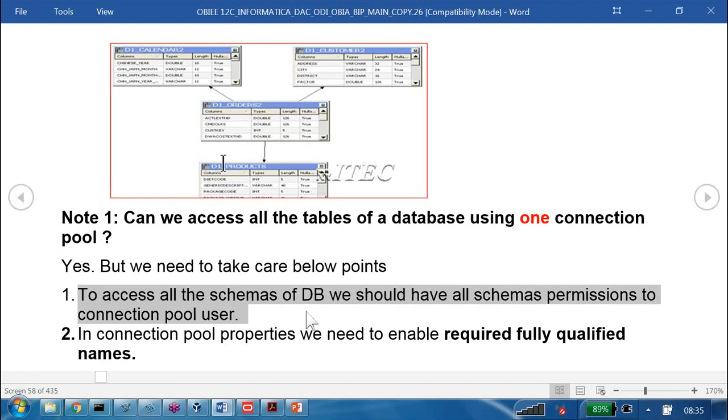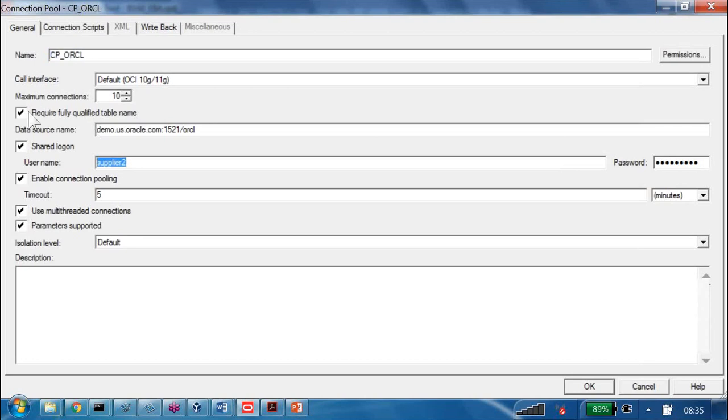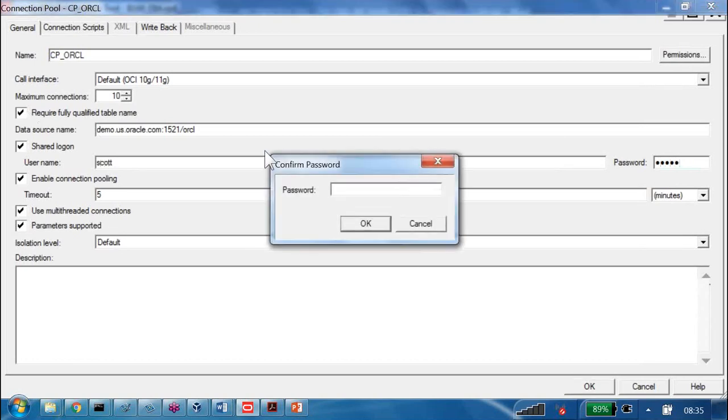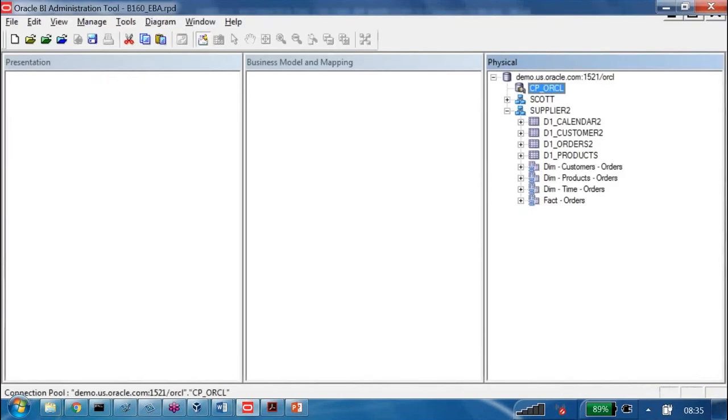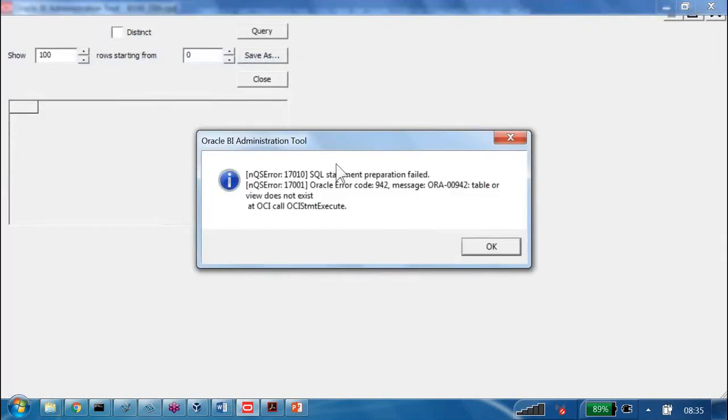Connection pool user, what is the meaning? For example, inside this connection pool, I am not putting supplier 2. I am putting, let us say, Scott. Then can I access supplier 2 data now? No. If I right click on this one and click on view data, it's going to throw the error: table or view does not exist. Why? Because the Scott user has no permissions to supplier 2. That's what we are telling.